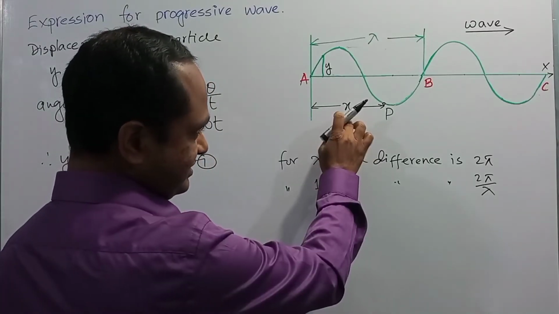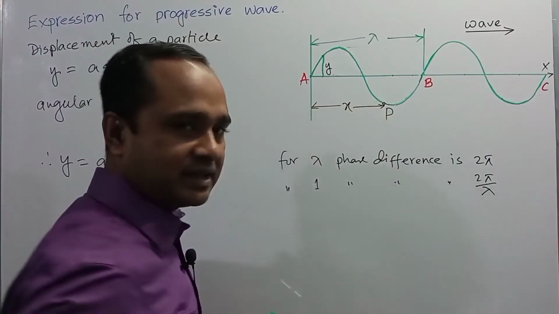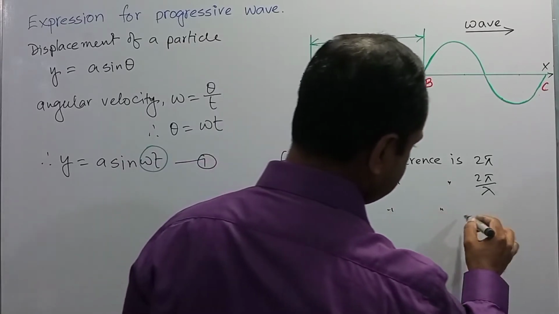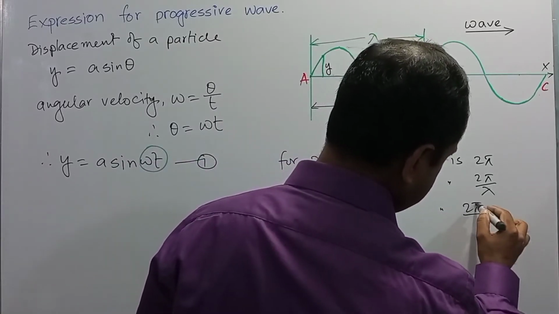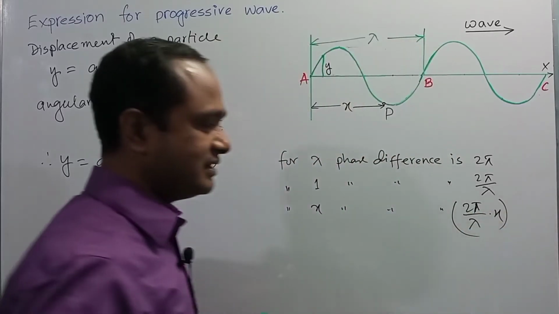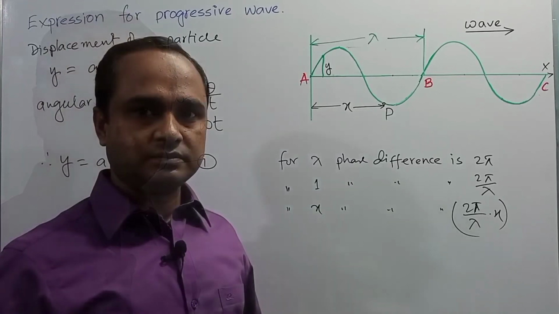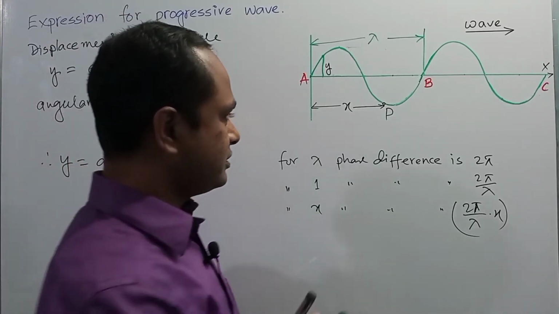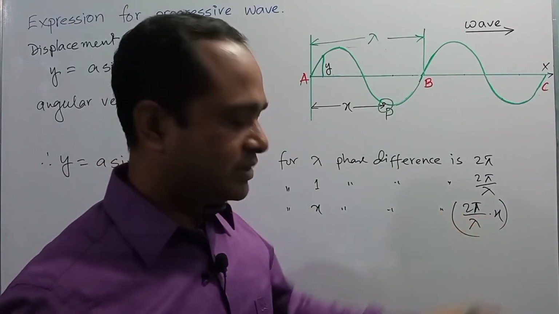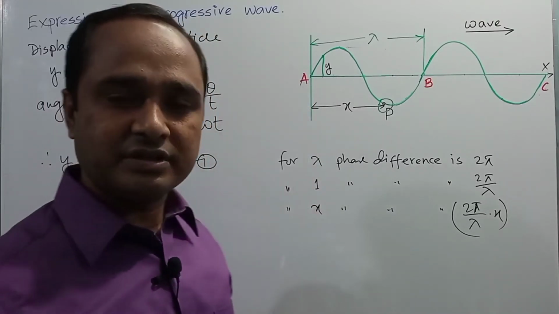So for the unit distance, the phase difference is twice pi by lambda, right? So for the particle which is situated at x distance, the phase difference is twice pi by lambda into x. This is the phase angle of the particle P. Okay, dear student, so the phase of the particle P is twice pi by lambda into x less than the phase of the first particle.